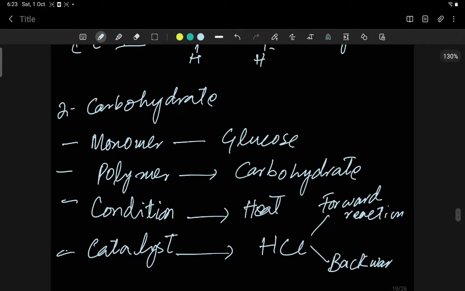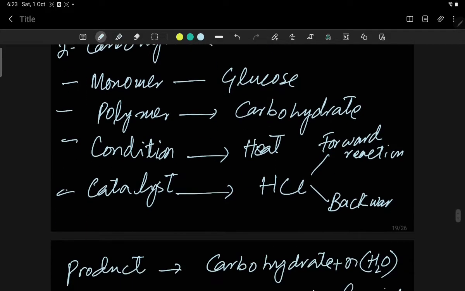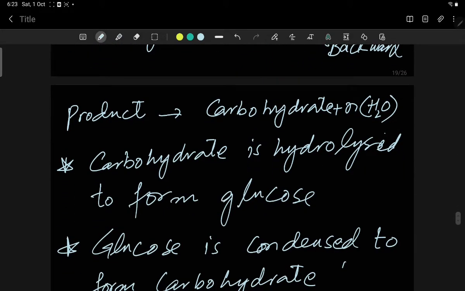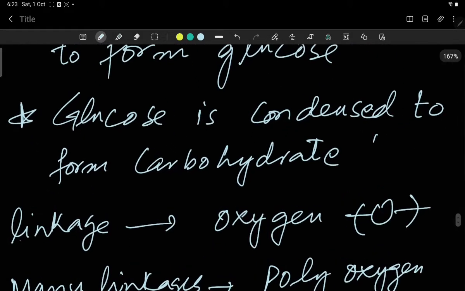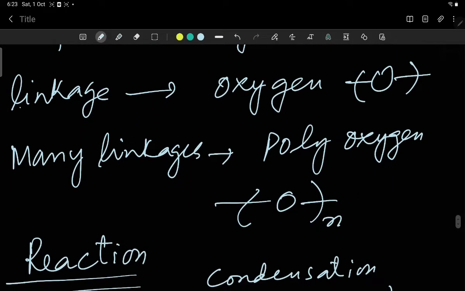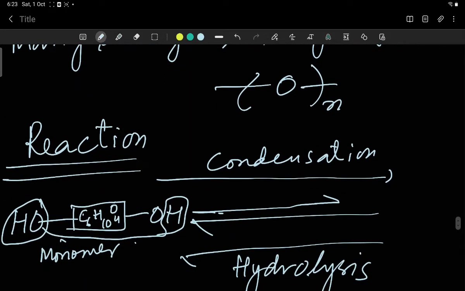Carbohydrate: monomers are glucose, polymers are carbohydrate. Condition is heat. Catalyst used is HCl, in the forward reaction as well as in the backward reaction. Products are carbohydrate and n number of water molecules. Carbohydrate is hydrolyzed to form glucose, and glucose is condensed to form carbohydrate. Linkage is oxygen. Many linkages is polyoxygen. The reaction is over here. So this is the glucose molecule, and you can write down OH and OH over here.